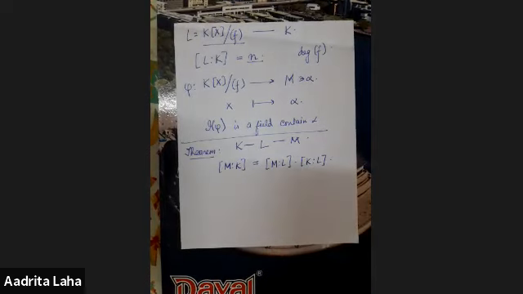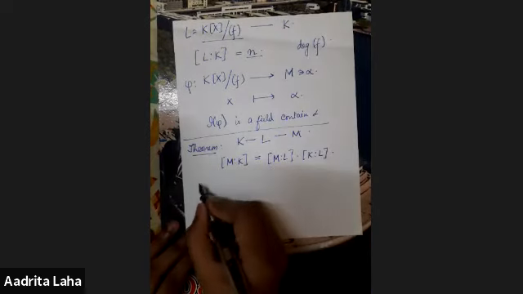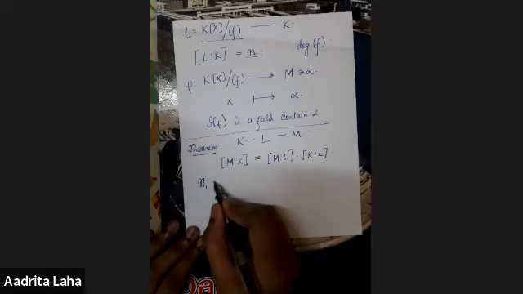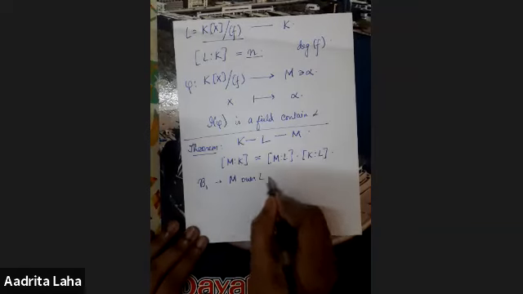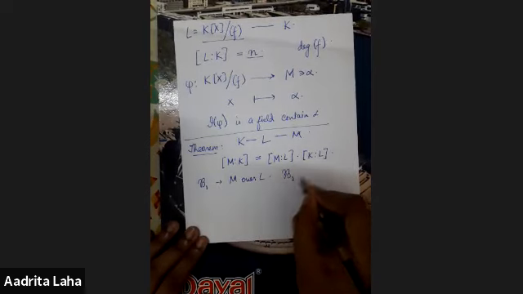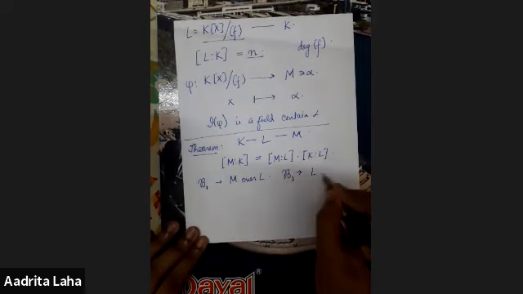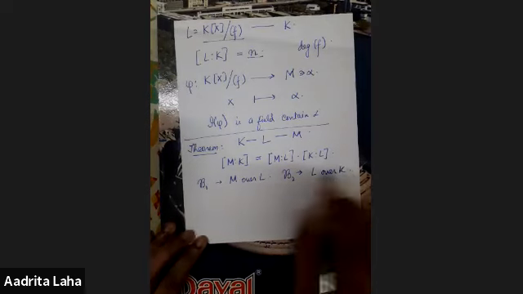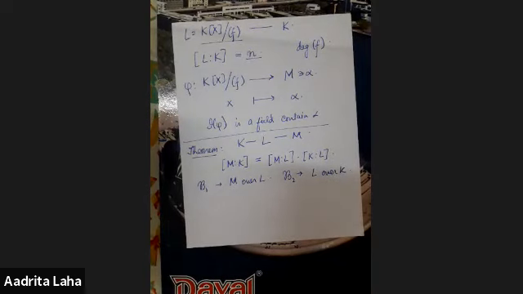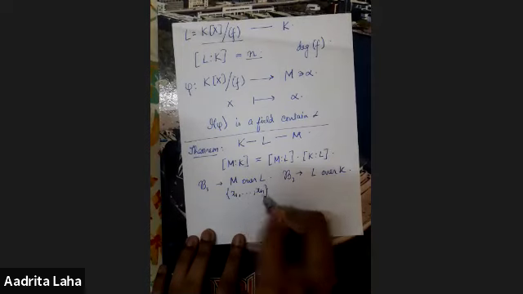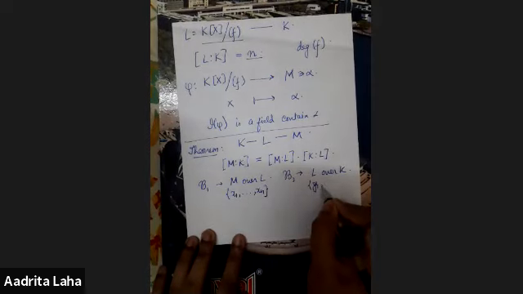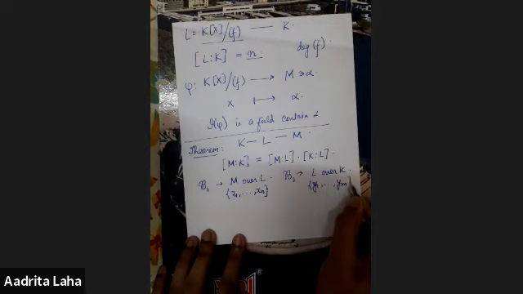So what we do is we take the basis B1, which is the basis of M over L. Then we take the basis B2, which is the basis of L over K. And we say that this is x1 up to xn, and this is y1 up to ym.